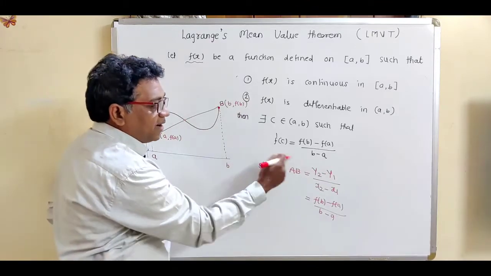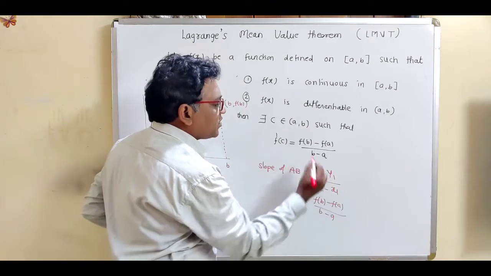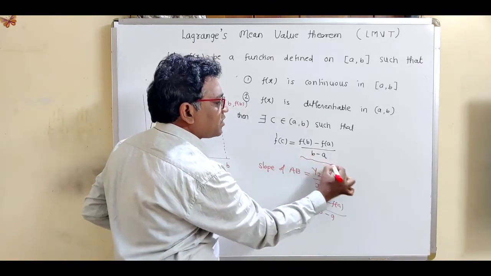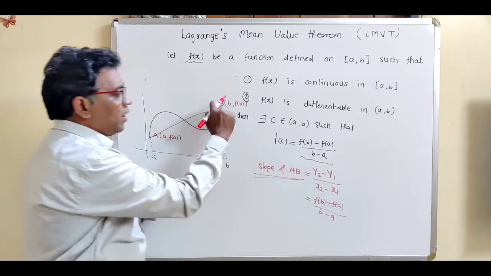So this is exactly the same term. f'(c) is given by this required term, f(b) minus f(a) divided by b minus a. So this is nothing but the slope of line AB.